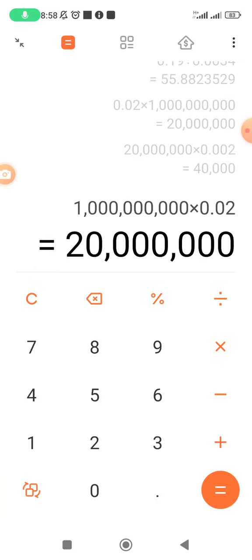And then they proceed to say, out of these 20 million tokens, 0.2% of this is going to be allocated for a fair launch. They are going to be doing a fair launch. A fair launch is actually an activity where they sell some of these tokens to the community at a fair price, all right?